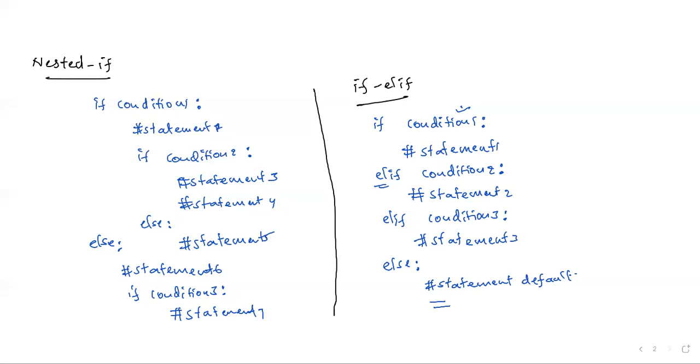Whatever the number of conditions we need to check, we can check that many, but at last we need to provide one else, so that if all the conditions we have specified are false, it is going to execute this statement by default. These are the syntaxes. We'll see the concepts practically.